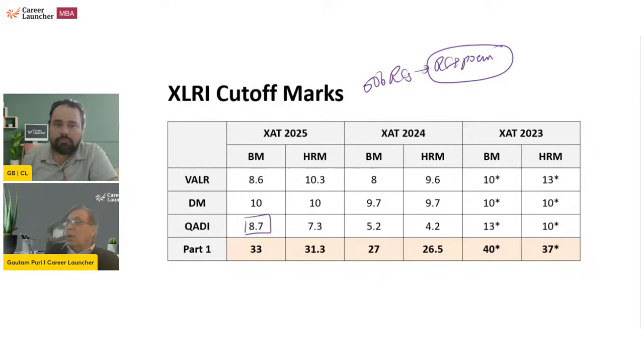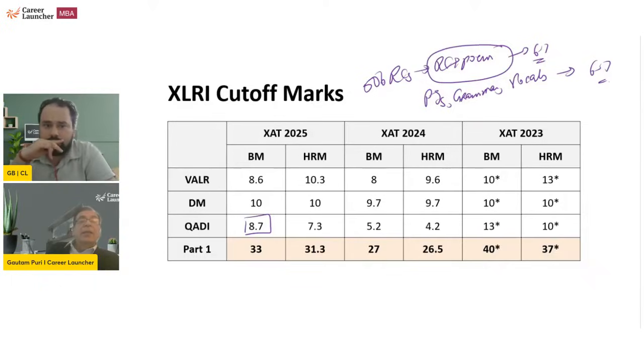Okay, and out of those 10 odd questions, you can easily get 6-7 marks. So if you get 6-7 marks there, and out of those 15 odd questions of reading comprehension you get another 6-7 marks, you are safe. Okay, this is for a normal student. But if you are good in verbal, then you should be looking at something like, let's say, 18 to 20 marks in this particular section itself.